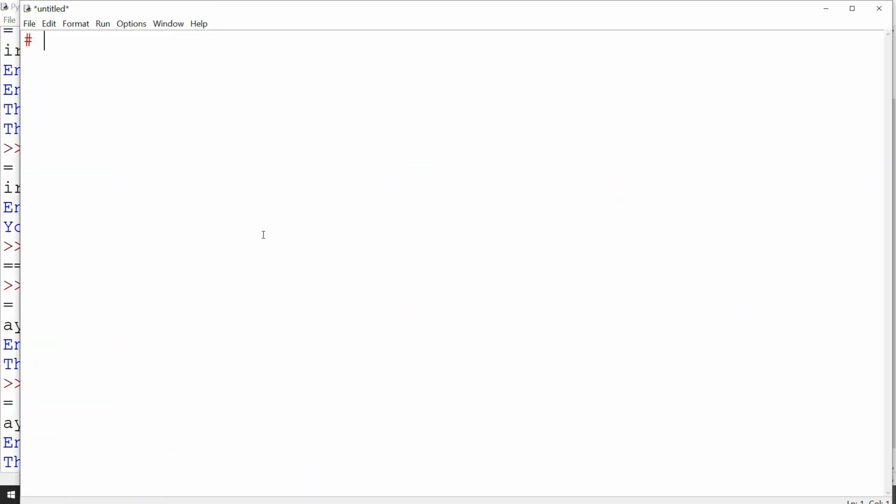So now we are going to make a program to find the greater number out of two numbers. So out of two numbers means we have to take two numbers.